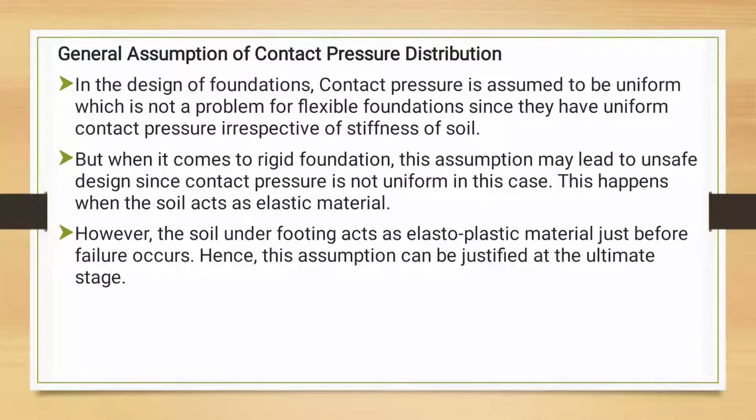So, general assumptions of contact pressure distributions. In the design of foundations, the contact pressure is assumed to be uniform in flexible footings because no problem arises. But when it comes to rigid foundations, this assumption may be unsafe because the contact pressure is not uniform in this case. This means the soil may tend to fail. However, the soil under the footing acts as an elastoplastic material just before soil failure occurs. So the assumptions are to be justified at the ultimate stage.